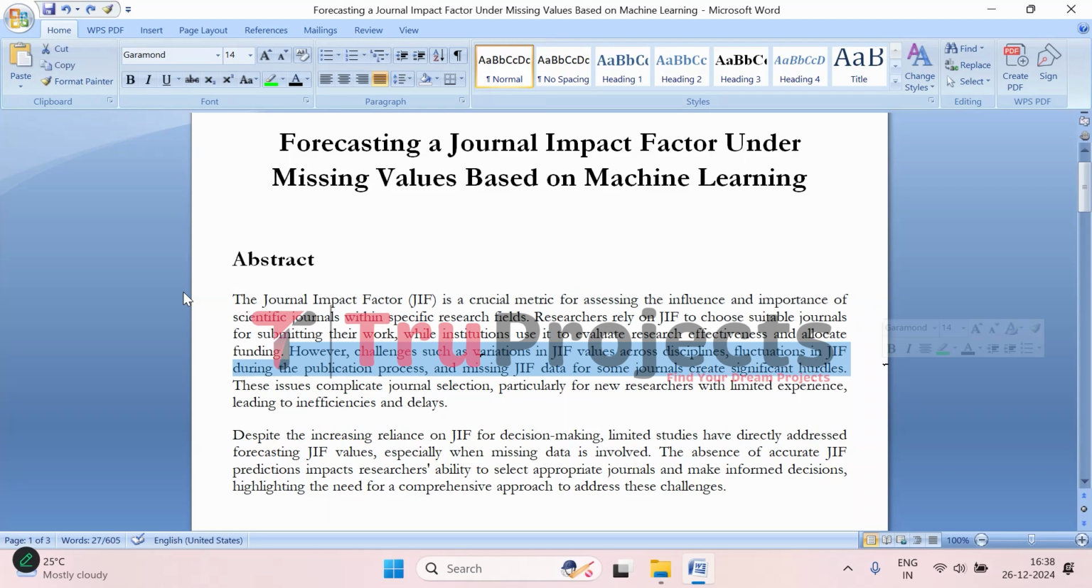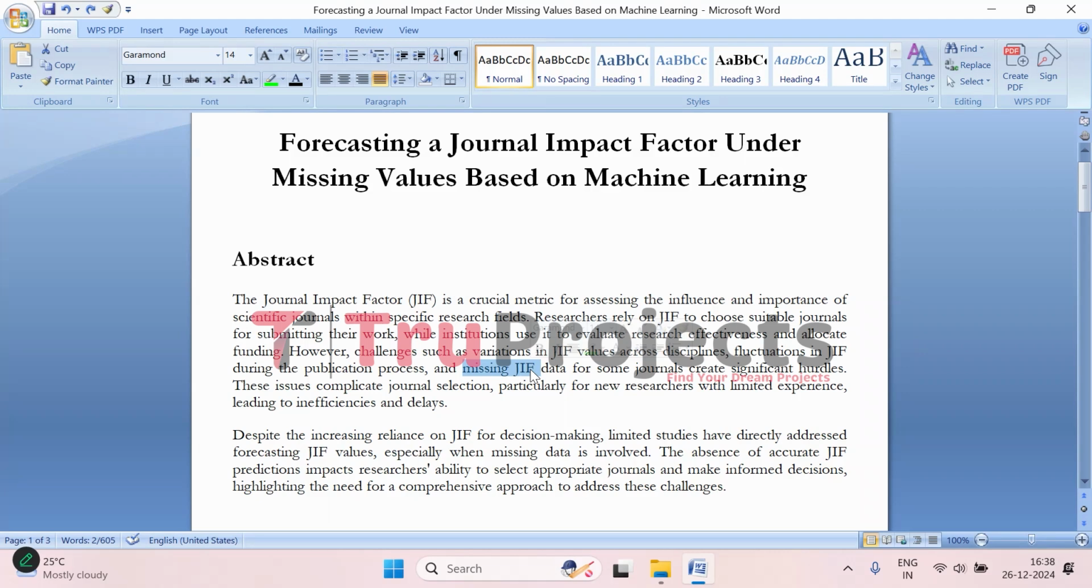However, there are several challenges that come with using JIF. First, JIF can vary greatly across different research fields. This makes it difficult to compare journals from different areas of study. Additionally, the JIF of a journal is not fixed and it can fluctuate over time. This fluctuation is often due to changes in citation patterns, editorial decisions, or the type of articles being published in a given year. And the other issue is the missing data of some journals. This is especially problematic for new or less established journals where complete data might not be available or consistent.